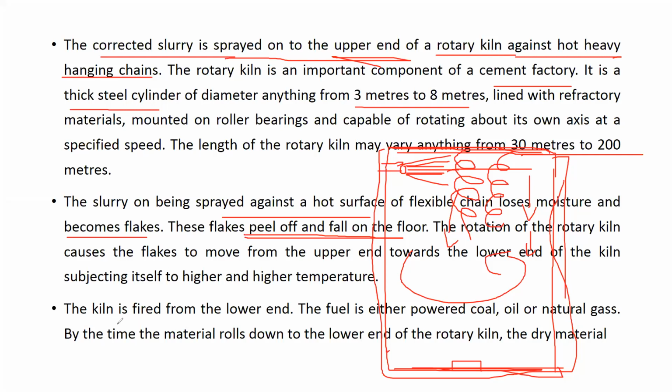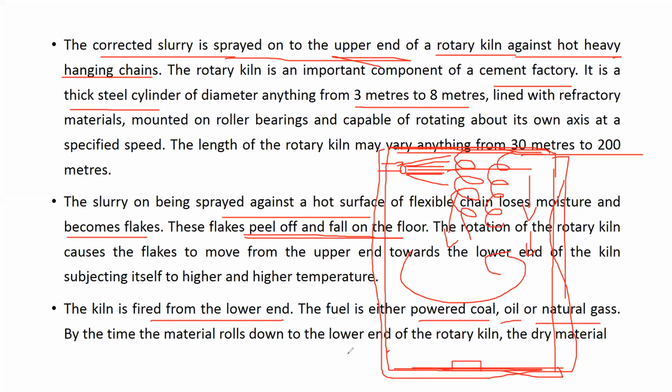The kiln is fired from the lower end. Here at the lower end we will fire, meaning we give the temperature so that the kiln becomes hot. As a fuel you can use powdered coal, oil, or natural gas.